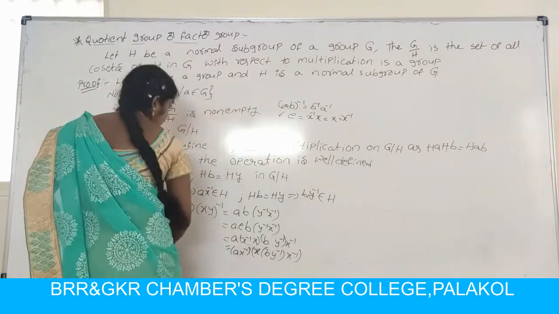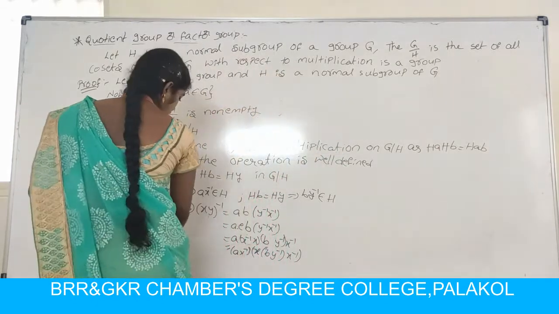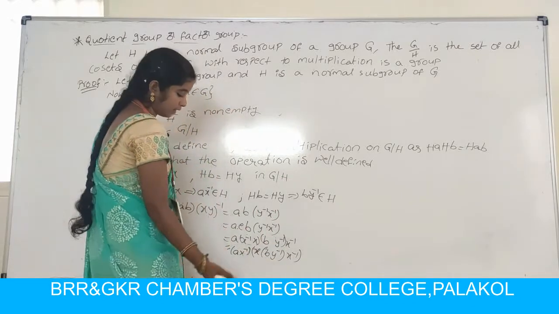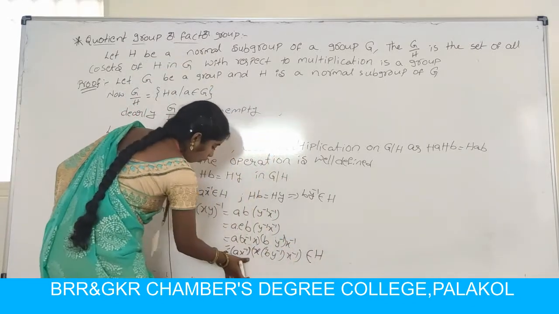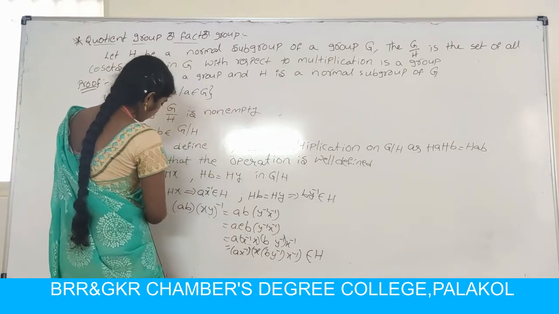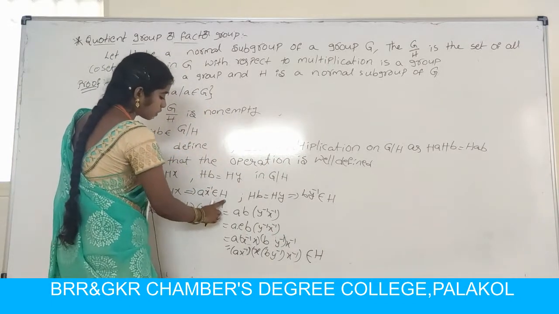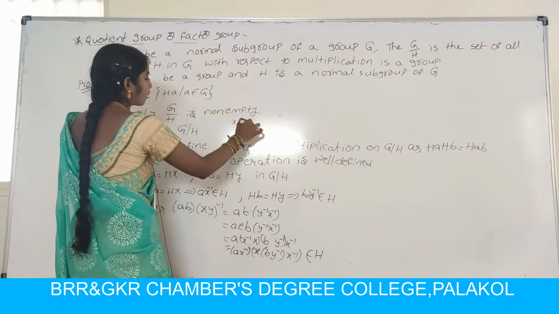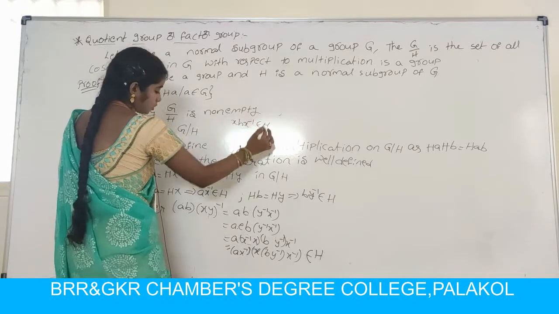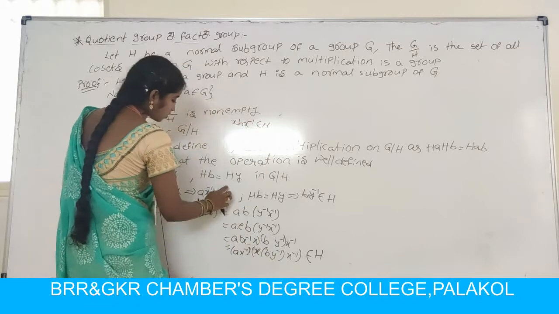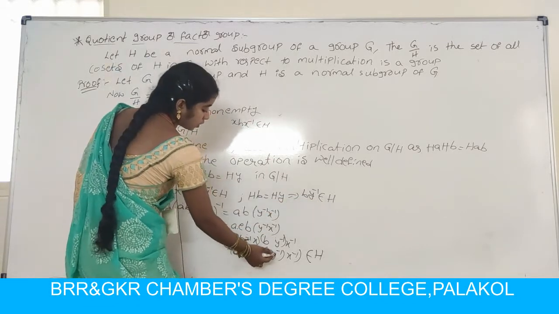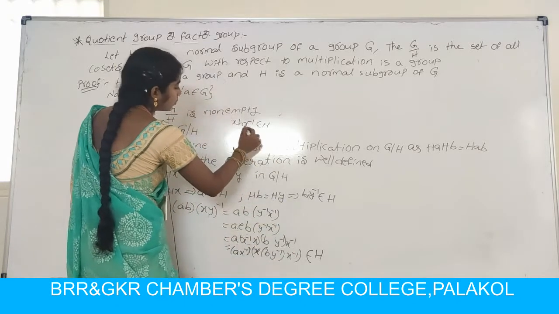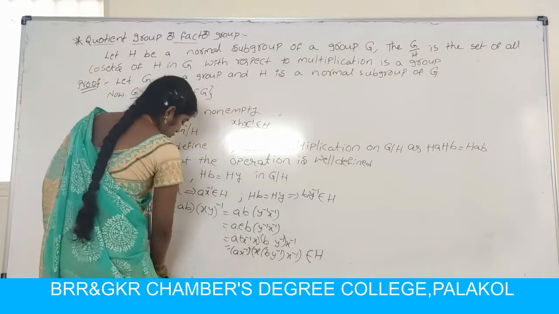So that means A X inverse belongs to H, B Y inverse belongs to H. So X into B Y inverse X inverse belongs to H. Already you know that A X inverse belongs to H. So by normal definition, X H X inverse belongs to H. So X into B Y inverse is also belongs to H. So B Y inverse belongs to H, X B Y inverse into X inverse belongs to H. So totally belongs to H.